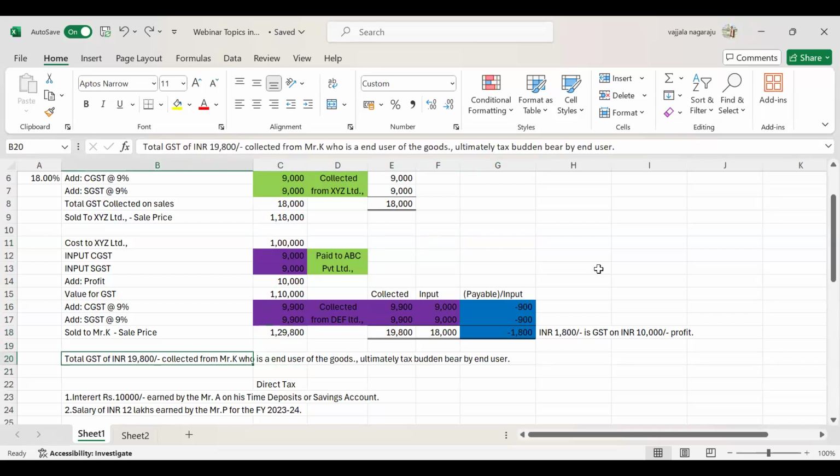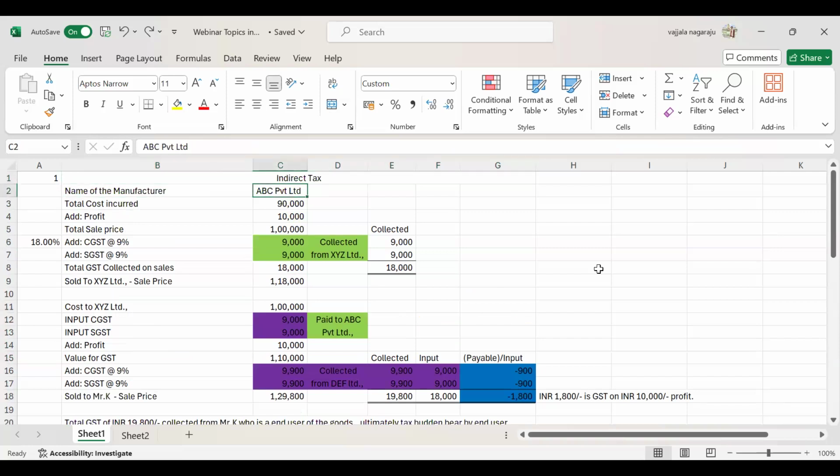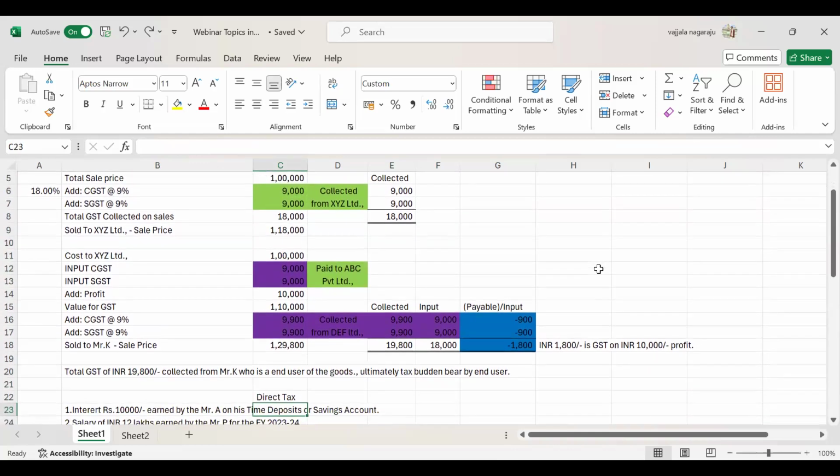If you see here, total GST of 19,800 rupees was collected from you. In this example, Mr. K is the end user of the goods, so ultimately the tax is borne by Mr. K only. Whereas ABC Private Limited, at the time of filing its income tax return, has a profit of 10,000 rupees in this sale. On this 10,000 rupees, they will pay tax, that means ABC Private Limited will pay direct taxes. But this 9,900 GST and so on are indirect taxes, that means the burden is passed on to the ultimate buyer, the ultimate consumer.